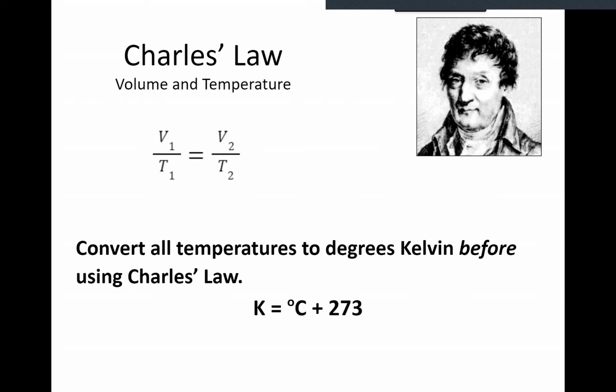To convert between those two, you're either adding or subtracting 273. You're not multiplying or dividing. They call that type of relationship in math class an arithmetic relationship, whereas the other type was called a geometric relationship. The kind where you're multiplying and dividing, it's less important to make the unit conversions before using the formula as it is with an arithmetic relationship like temperature.